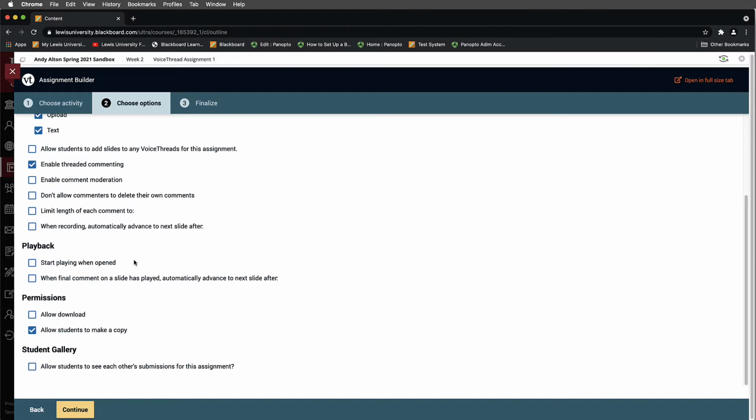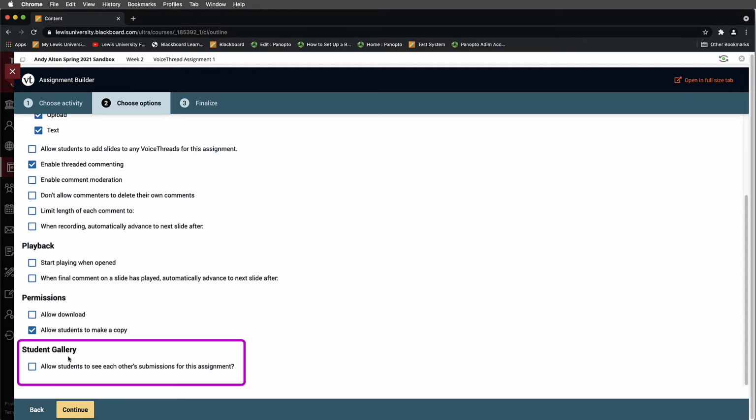That's probably a good option because it gives students a minute to just get ready and make sure they're prepared to interact with the content. The permissions is to allow students to make copies, but not necessarily download these. You could change these. One area that you may want to look at, and I do like this, is the